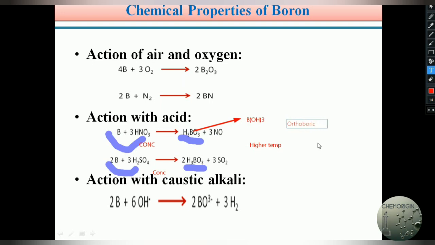Boron reacts with concentrated nitric acid or sulfuric acid under hot conditions, at high temperature, and forms orthoboric acid. Boron reacts with nitric acid HNO3 to give H3BO3, orthoboric acid. Similarly boron reacts with sulfuric acid and forms orthoboric acid. The formula is H3BO3 or B(OH)3. It is known as orthoboric acid. About orthoboric acid we can learn in detail in the coming slides.